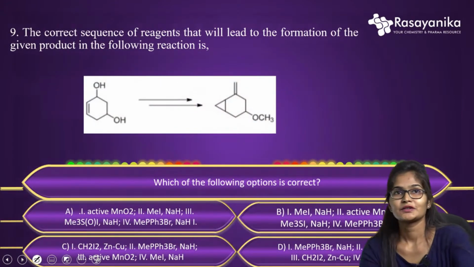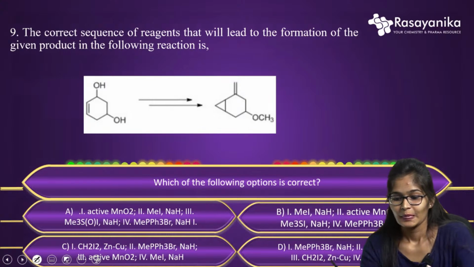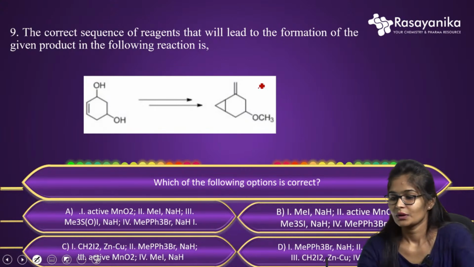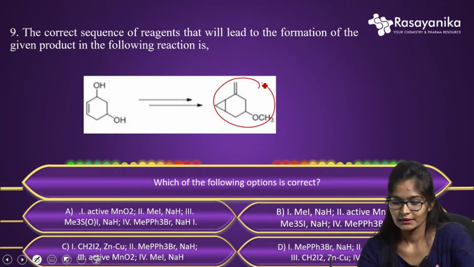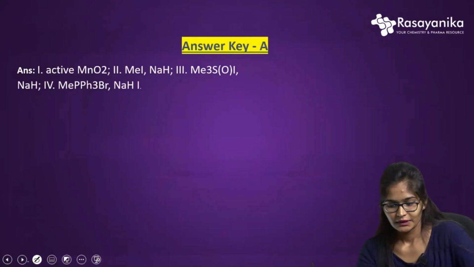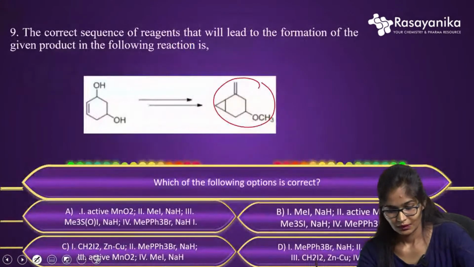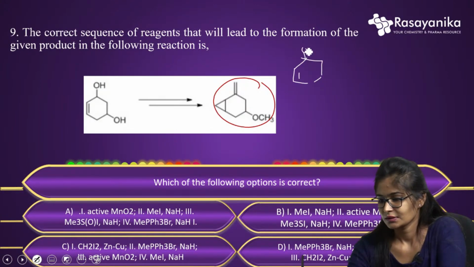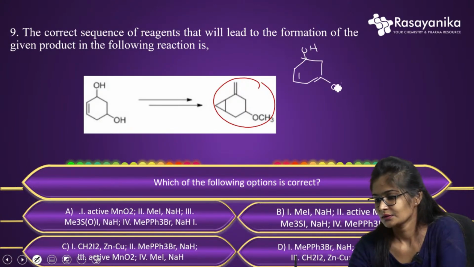Let us move to the next question: the correct sequence of reagents that will lead to the formation of the given product in the following reaction. Here they have given the reaction and it is giving one product. How exactly is it forming the product? Looking at the ring they have given, this is OH and here OH.